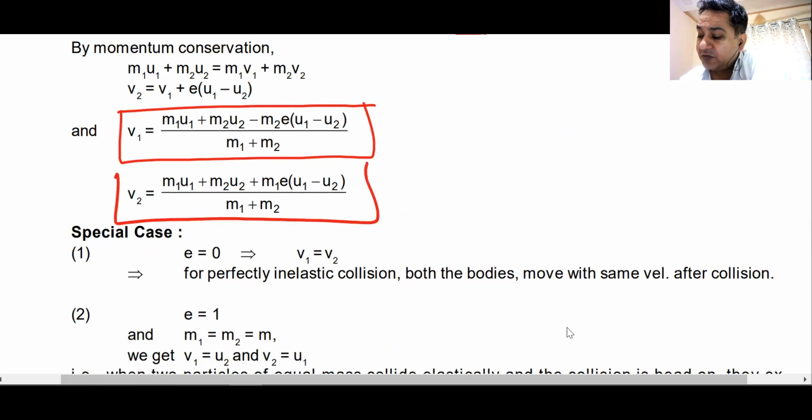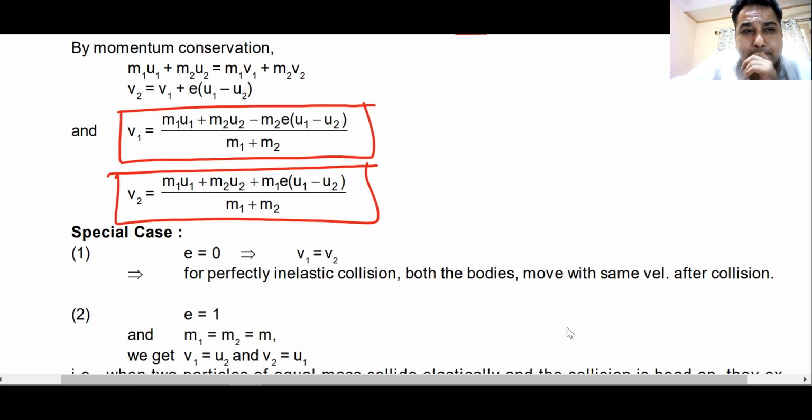I think I have sent you this note. Yes or no? Have you got these notes with you? Have you? Am I asking? Have you got these notes with you?